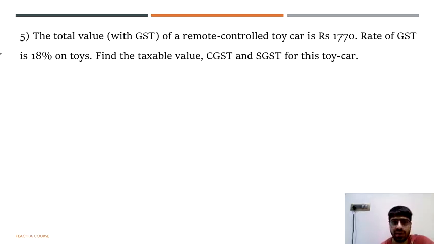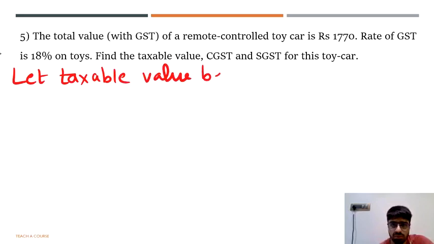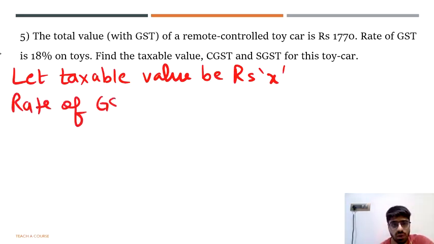Whenever you don't know what the taxable value is, it is a healthy practice to take the taxable value as X. So let taxable value be rupees X. So if the taxable value is rupees X, we can now say that rate of GST is given to us as 18%.